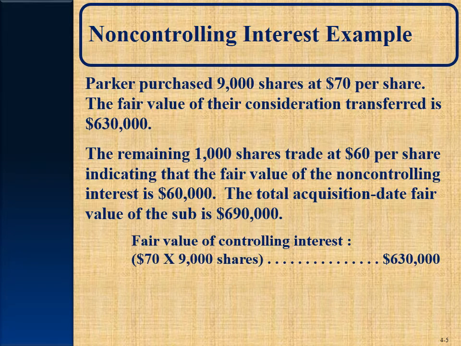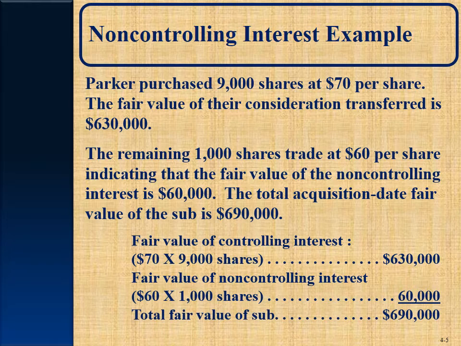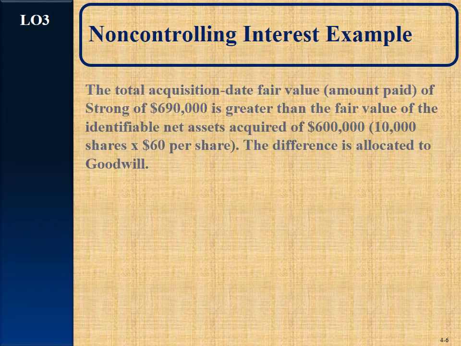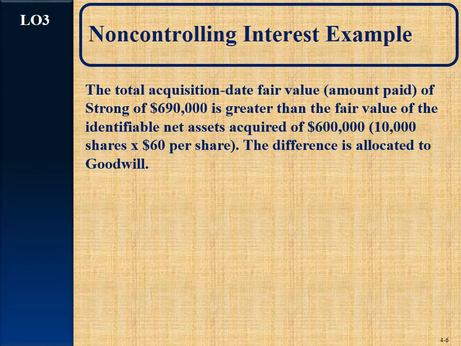Now, we would take the $70 a share times 9,000 shares, and then the fair value of that, and the total fair value of the subsidiary would be $690,000. That's a total consideration. Now, the total acquisition date fair value of Strong is $690,000. That is greater than the fair value of the identifiable net assets acquired of $600,000.